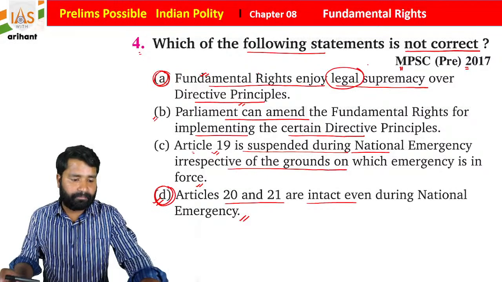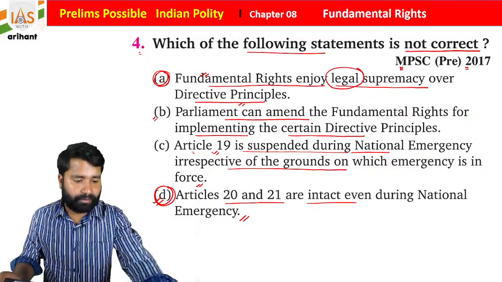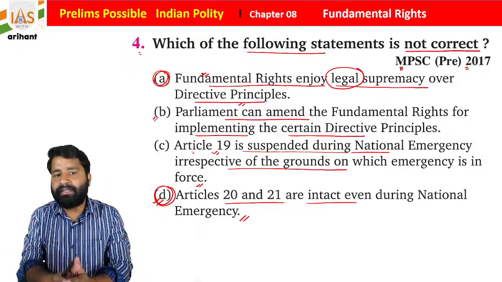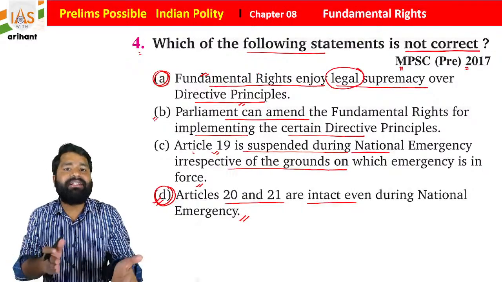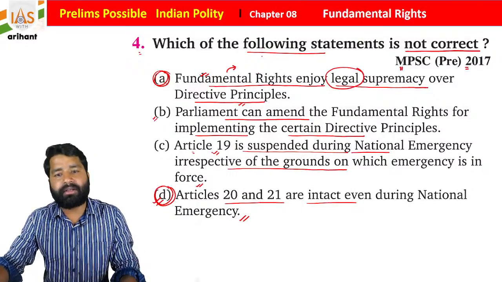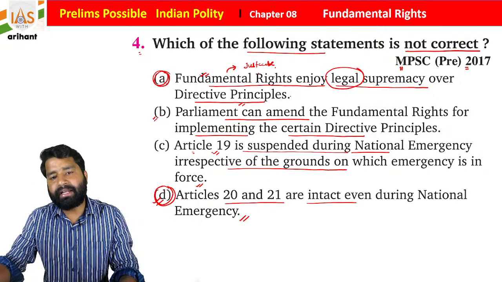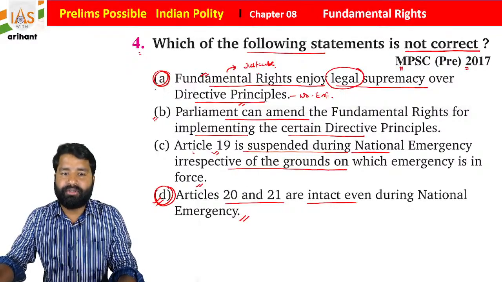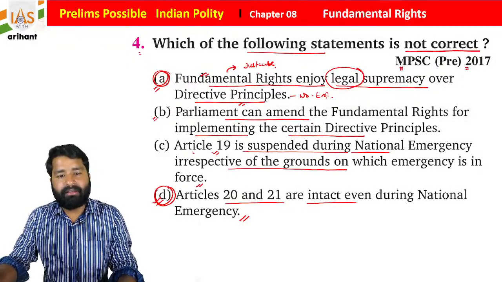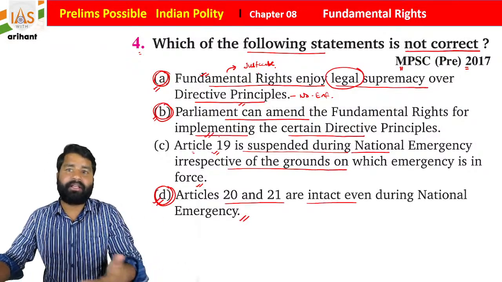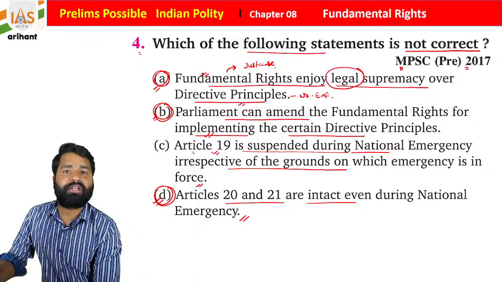So yes, Avnish, maybe some issue is there. So what you find, fundamental rights enjoy legal supremacy. Yes, fundamental rights are what? They are justiciable. But directive principles are not enforceable or are non-justiciable. Getting it? So this is correct. Parliament can amend the fundamental rights for implementing certain directive principles. Yes, directive principles sometimes surpass the fundamental rights.